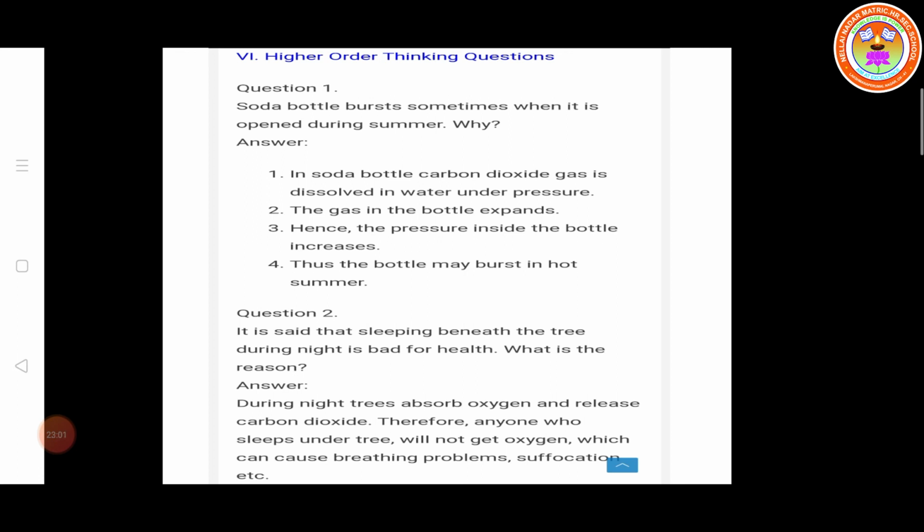Question number 2. It is said that sleeping under the tree during the night is bad for health. What is the reason? During the night, trees absorb oxygen and release carbon dioxide. Therefore, anyone who sleeps under the tree will not get oxygen. They will suffocate, which causes breathing problems or suffocation, etc.